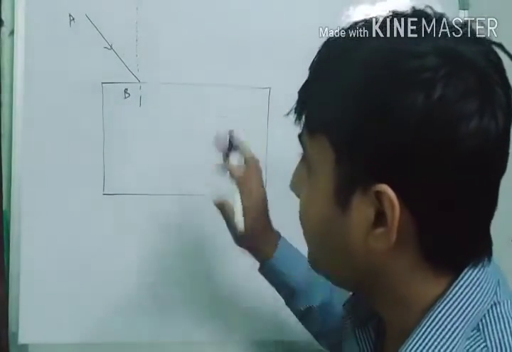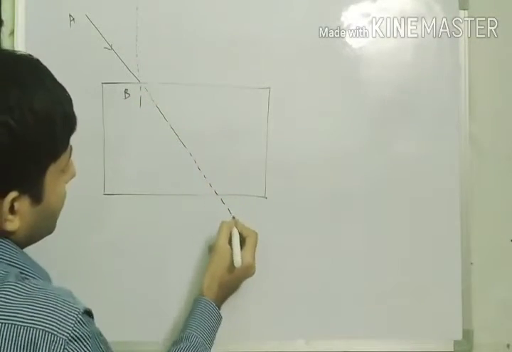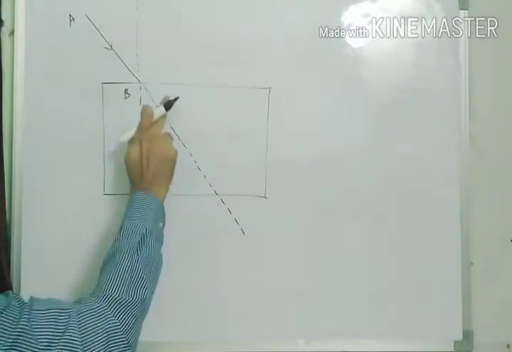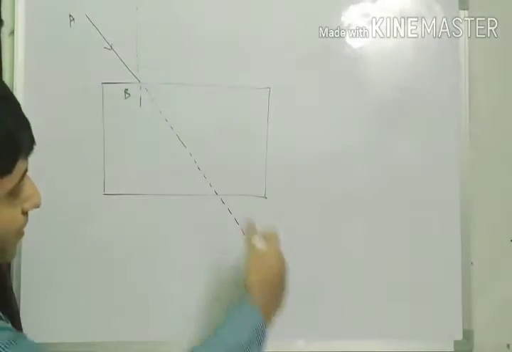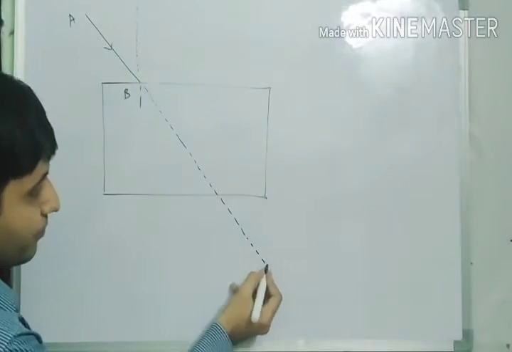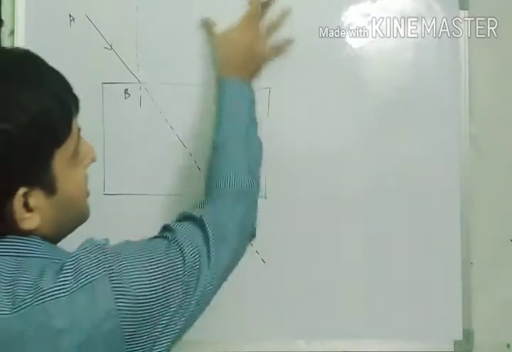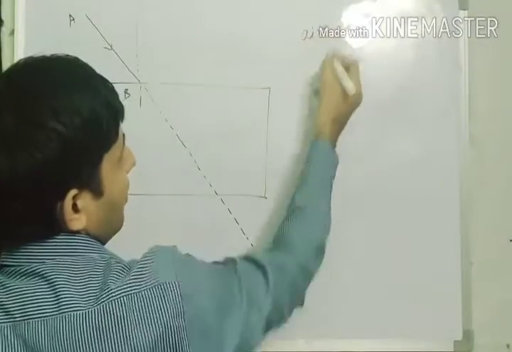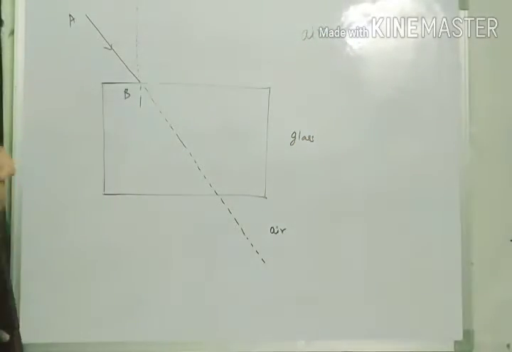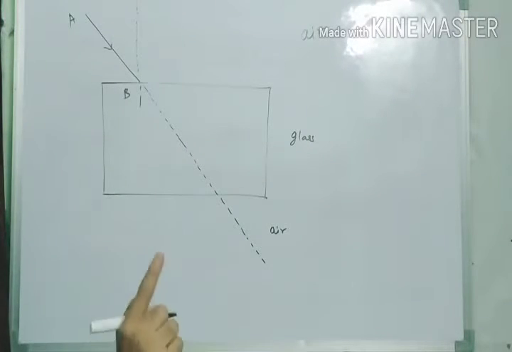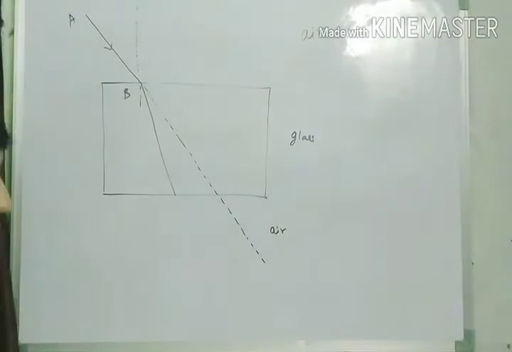If the glass slab is not present, the light would have traveled in that path. But due to the presence of this glass slab, this is the air medium, this is the glass medium, and this is again the air medium. What will happen when the light passes from air to the glass? It bends towards the normal.